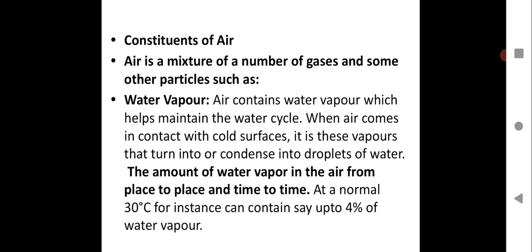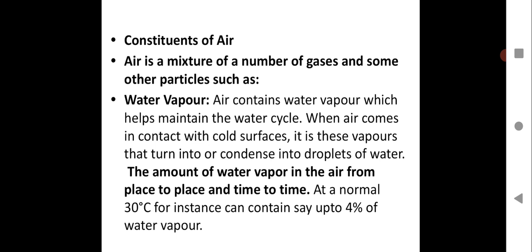So let us see. Air is a mixture of a number of gases and some other particles such as water vapor. Air contains water vapor which helps maintain the water cycle. When air comes in contact with cold surfaces, these vapors condense into droplets of water. So that is how we get rain. As you all have learned about the water cycle, it is evaporation and condensation of water vapor in the air. That cycle repeats itself, and this is how we get rain, that is fresh water.